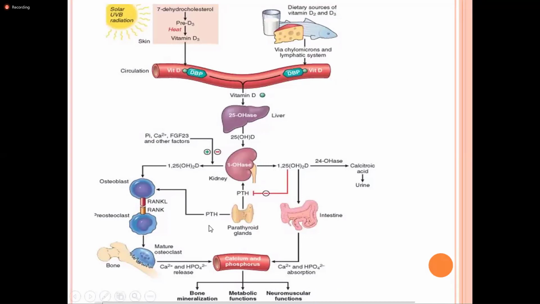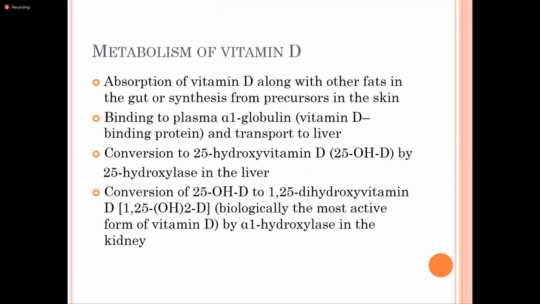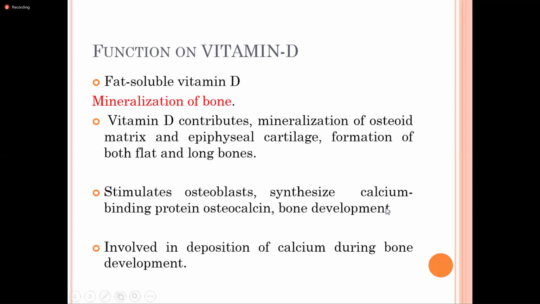Okay, is it clear? The main point, how vitamin D is synthesized, is important. In the liver and kidney, the active form, that is 1,25 dihydroxy cholecalciferol, is synthesized. Understood? Yes, ma'am. Okay, this metabolism I have already explained in the figure. That is, 1,25 dihydroxy cholecalciferol is the biologically most active form. Okay, this is the function.